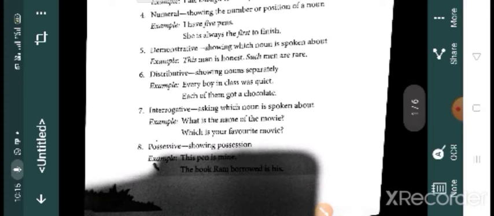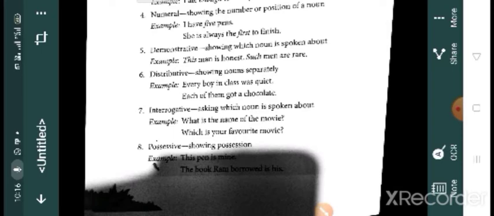Okay, next one is distributive. That means showing nouns separately. Every boy in class was quiet. Each of them got a chocolate. Here distributive adjectives are used. Which are the distributive adjectives used here? It's every or each. It shows nouns separately, one by one. Each of them, one by one, the teacher gave them a chocolate. Each of them got that chocolate. Clear? Then interrogative means asking which noun is spoken about. That means question words.